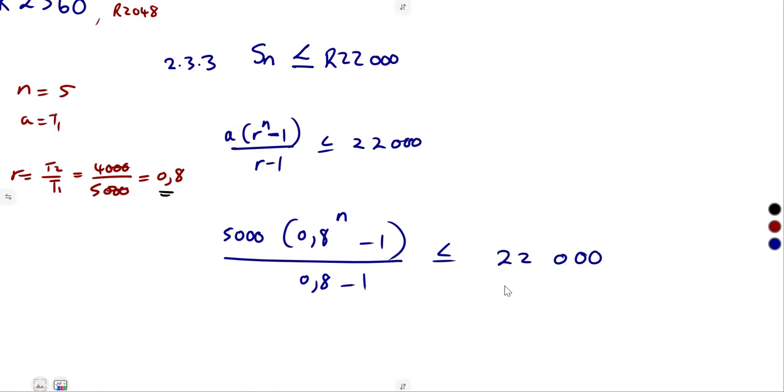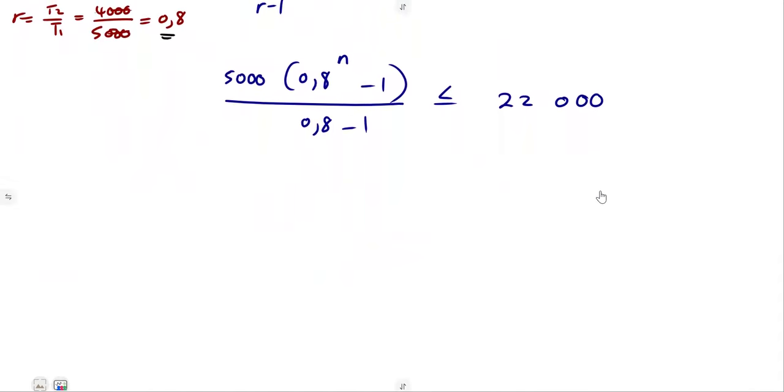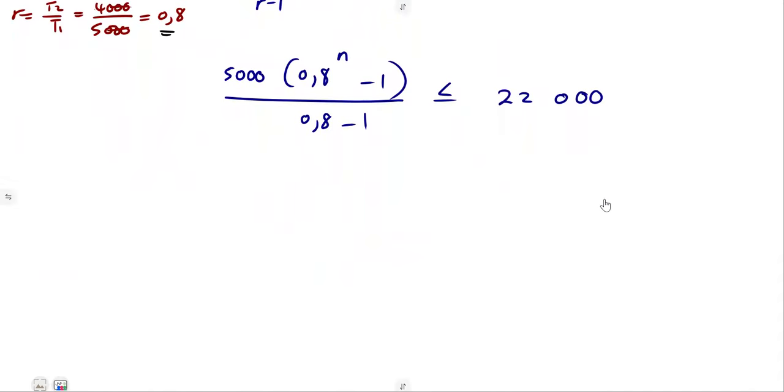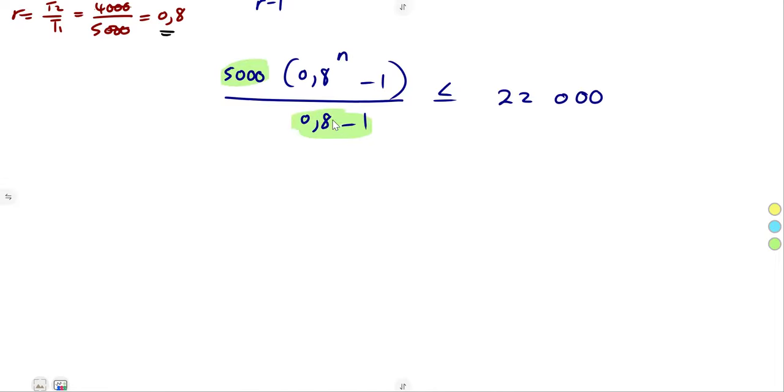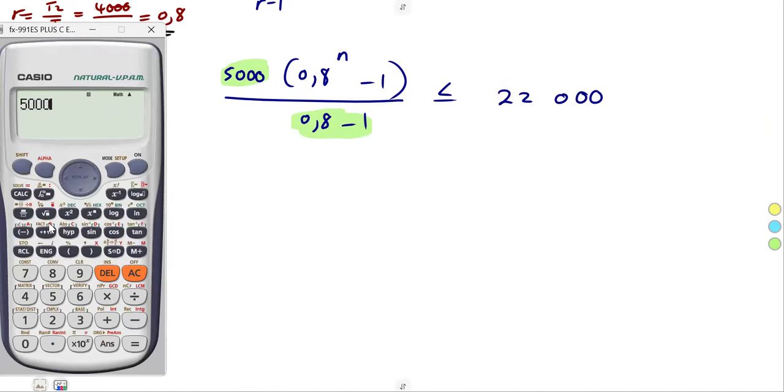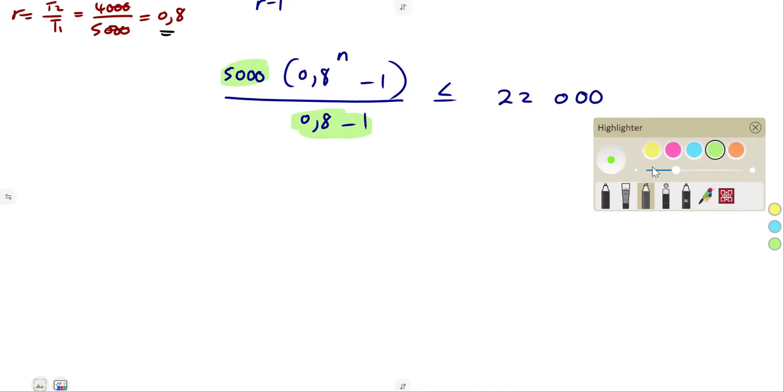All right, so let's see what happened. So for n. There's so many things, guys, to consider. But do not panic. We can just divide these two. 5,000 divided by this and see what's happening there. Let's just focus on those two. Solving here, guys, it's in your hands. You can play around the way that you want. So if I'm to divide these two, 5,000 over 0.8 minus 1, that is going to give us negative 25,000.